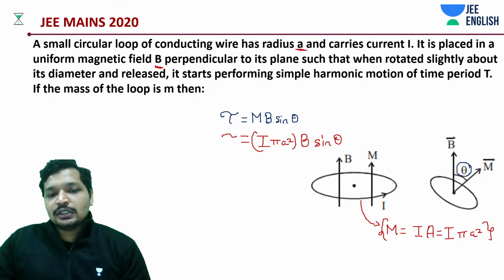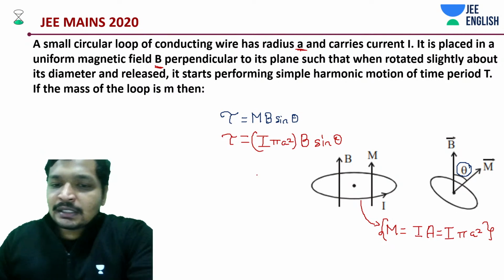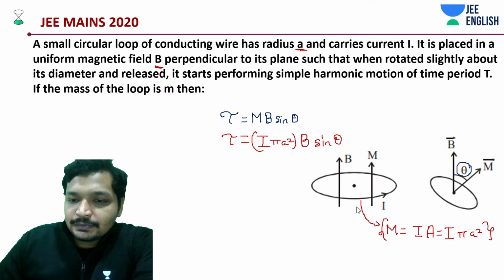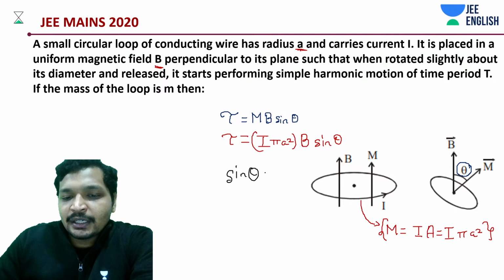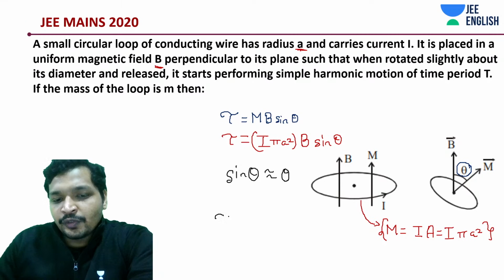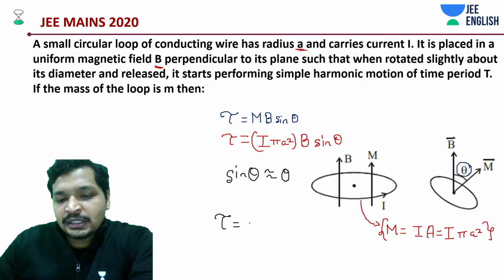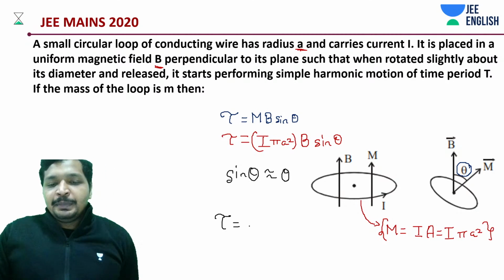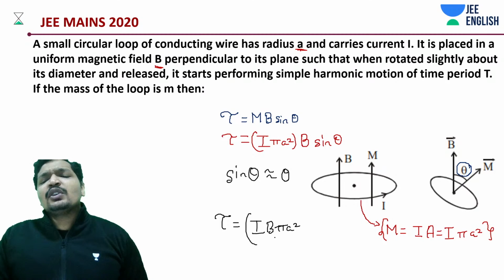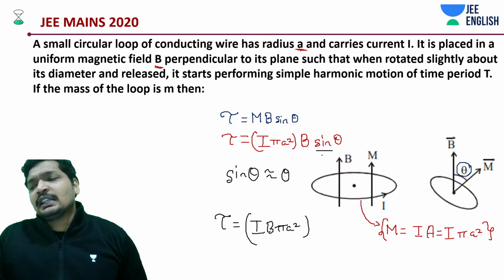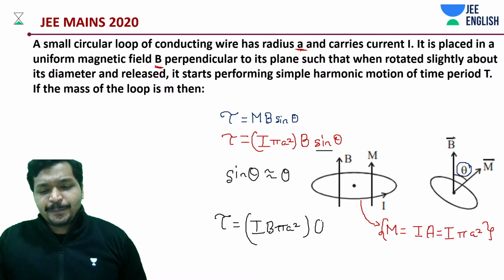Now theta is very small, so sine theta is approximately equal to theta. So we can write this as I into B into pi into A square into theta.